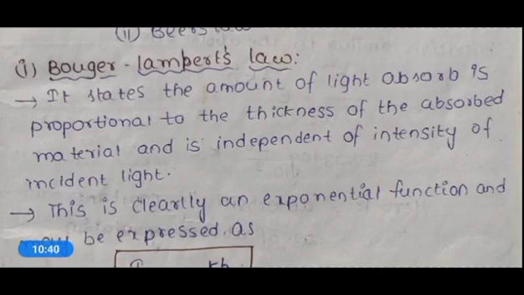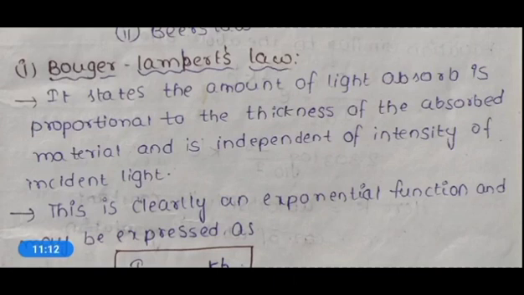So according to Boger-Lambert's law, the amount of light which is being absorbed by the absorbing material is dependent on the thickness of the absorbing material, and not on the intensity of the incident light.